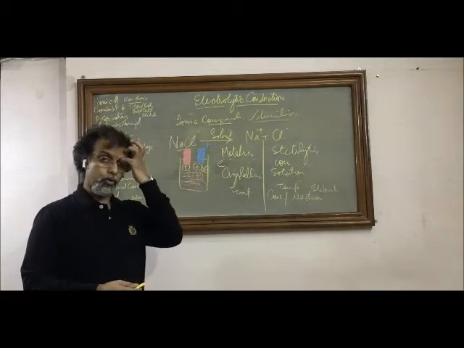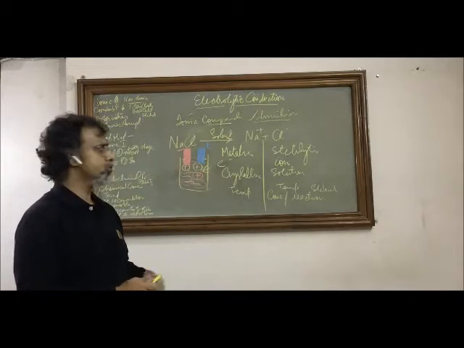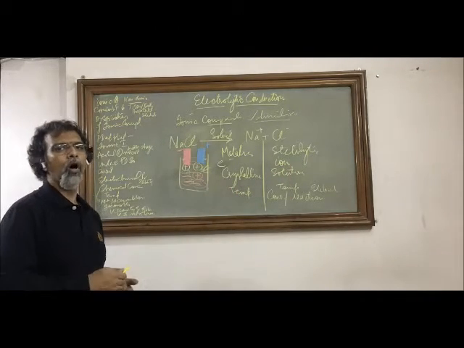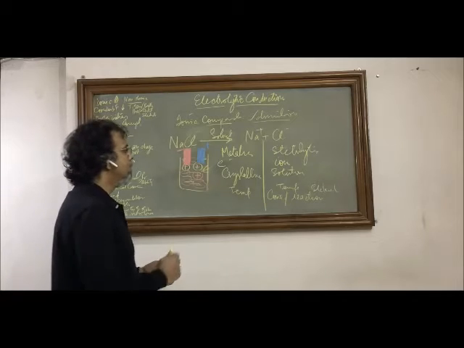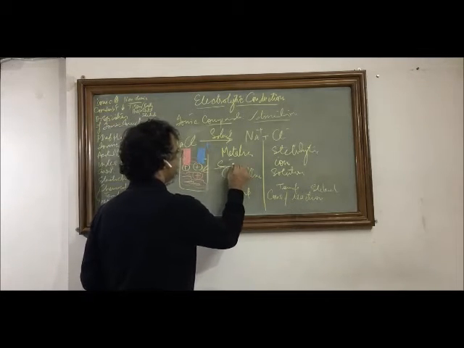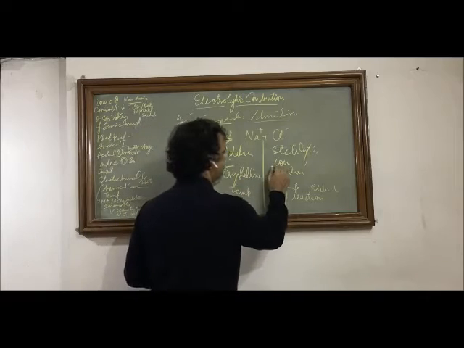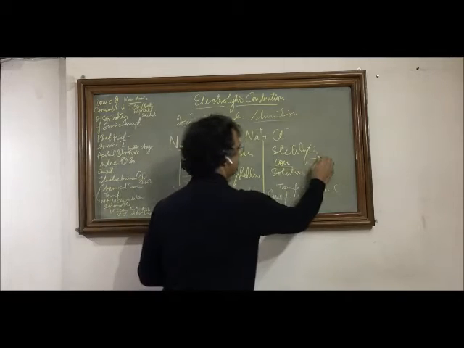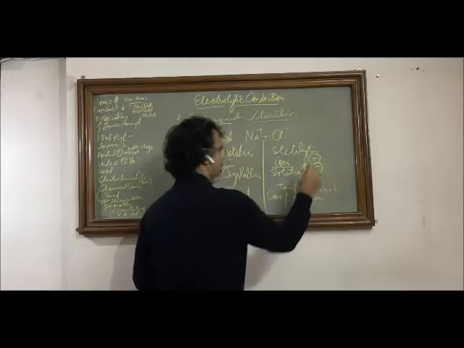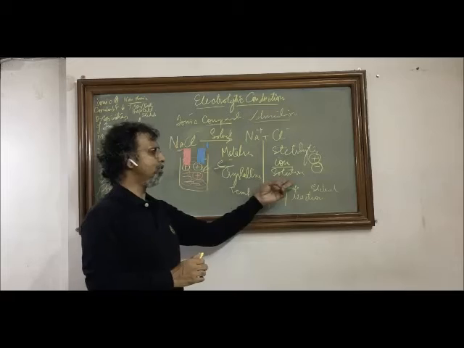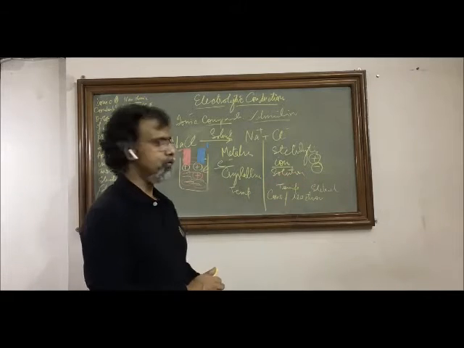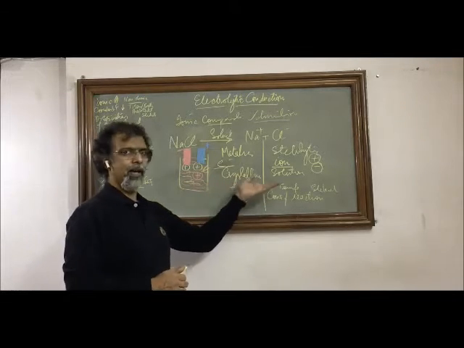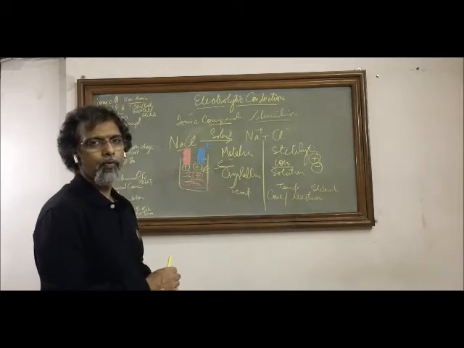So now, based upon the two fundamental differences between metallic conduction and electrolytic conduction, we have some secondary implications of these basic differences. The first and foremost is that here the charge carrier is an electron, and here the charge carrier is going to be an ionic species. This can be positive also, this can be negative also. So from here only the differences start. Here we can have charge carriers for both types of charges, positive and negative. We call them anions and cations, and they move according to their force of attraction.